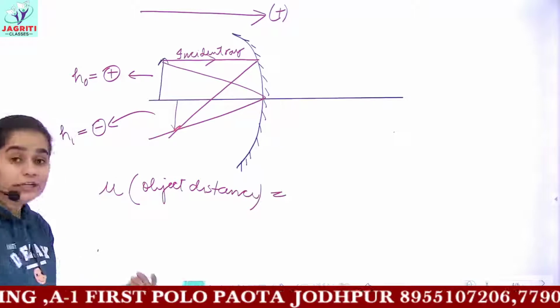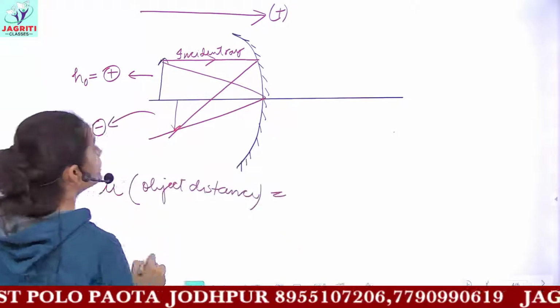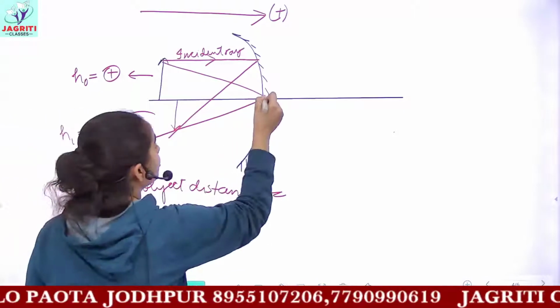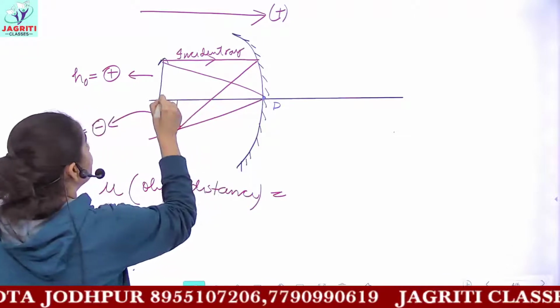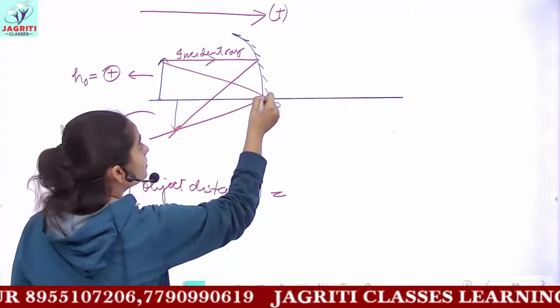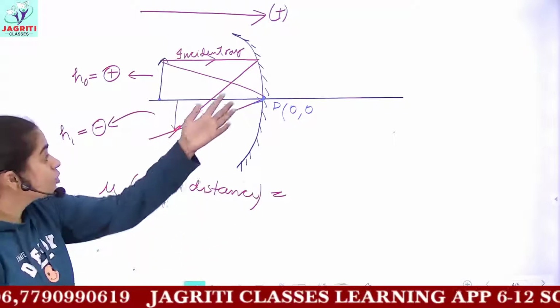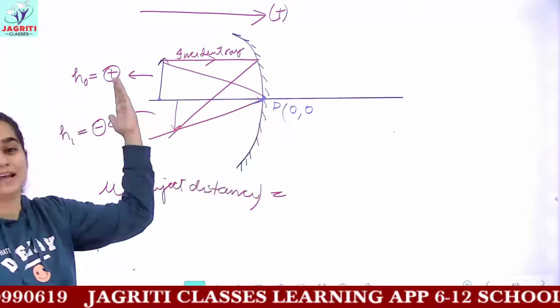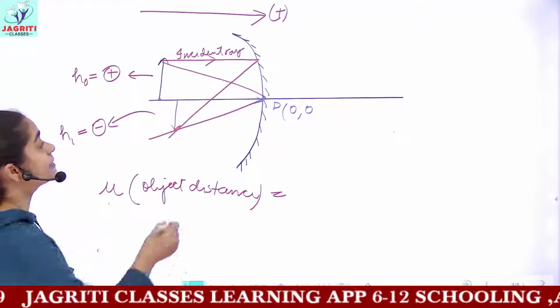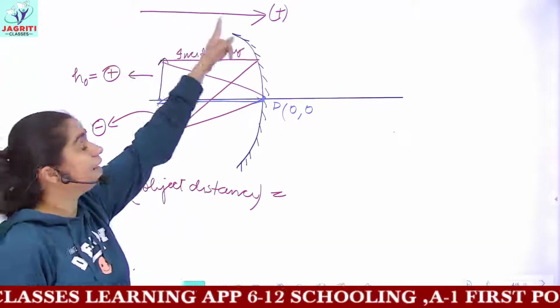So to find which sign you should have, how is this object distance measured? I told you object distance is the distance of the object from the pole. You start with the pole, because this pole has the coordinates 0, 0. Starting with the pole, we move to the left hand side, and this direction is opposite to the direction of incident rays.